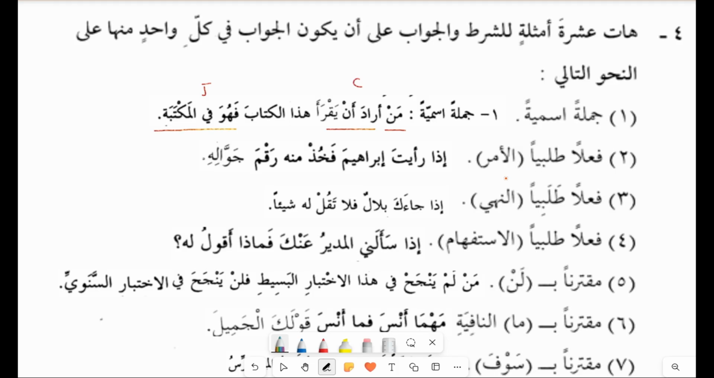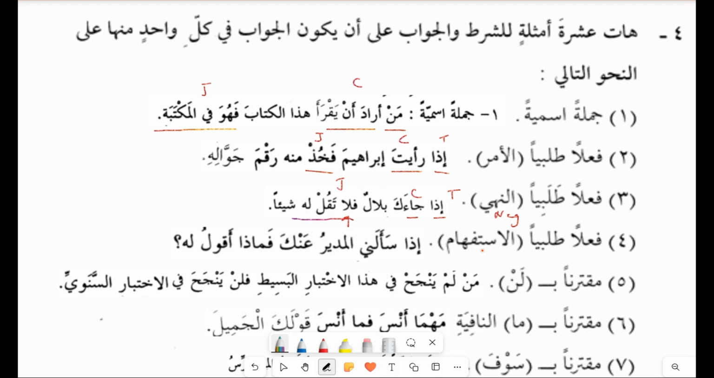Then فعل تلبي means here you have to make the jawab with فعل أمر. إذا رأيت إبراهيم فخذ منه رقم جوال. So this is the jawab, and this is the condition. Condition and jawab. And إذا رأيت is the tool. Now فعل تلبي نهي, this is the positive, and now we are coming to the negative command. إذا جاءك بلال, إذا the tool, جاء is the condition, فلا, so this is our jawab. So this is our jawab with negative command.